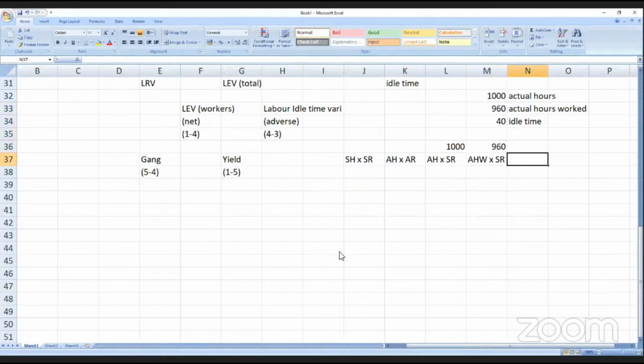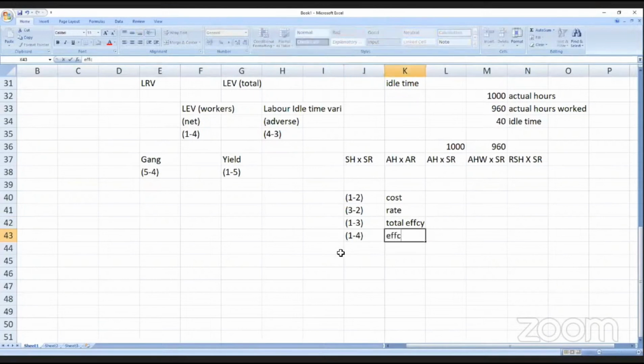And the last one is on the revised standard hours into standard rate. So now 1 minus 2 is cost variance. 3 minus 2 is rate variance. 1 minus 3 is the total efficiency variance. Then 1 minus 4 is the efficiency variance, the actual efficiency variance on account of workers. Next, 4 minus 3